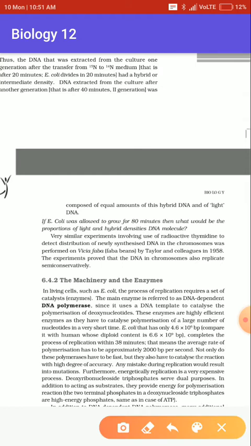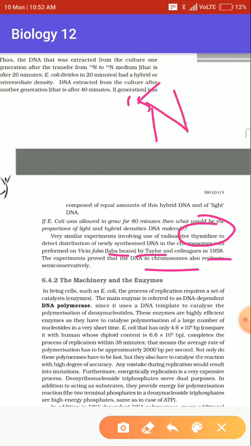Similarly, there were some more experiments done on chromosomes, by the scientist Taylor in 1958. He did these experiments in faba beans. He used radioactive thymidine instead of the heavy isotope of nitrogen.